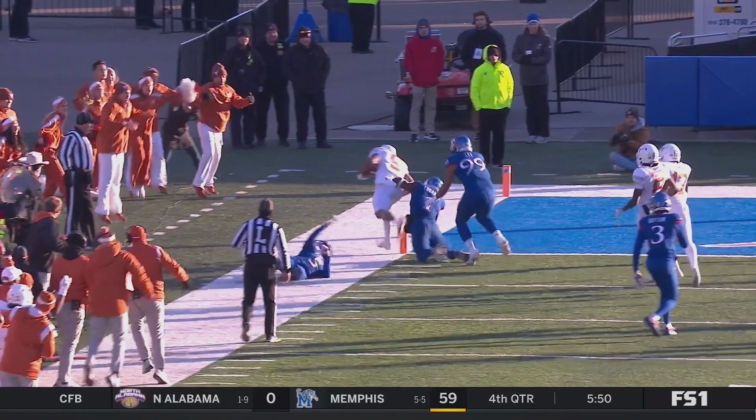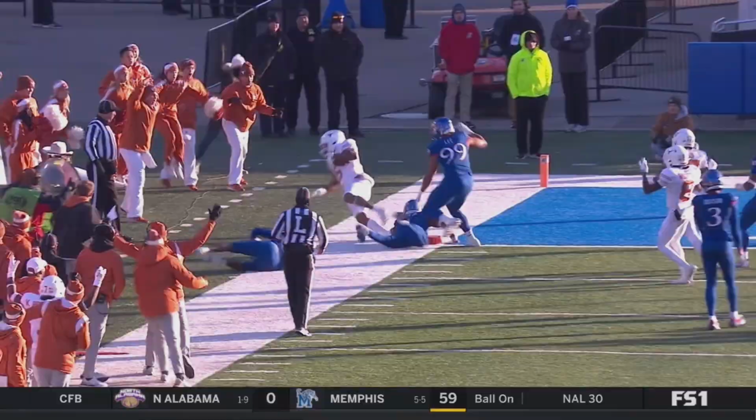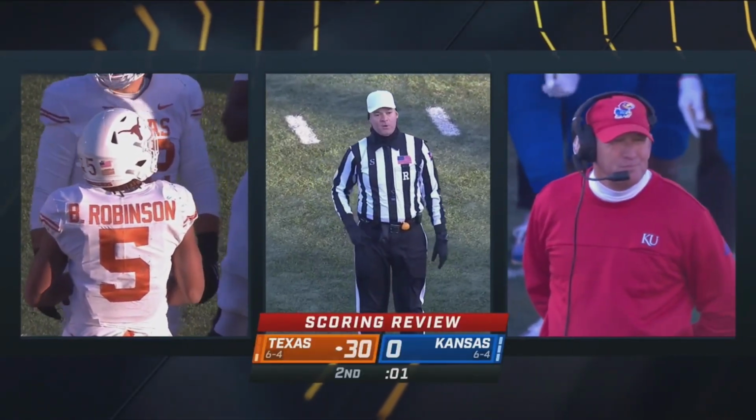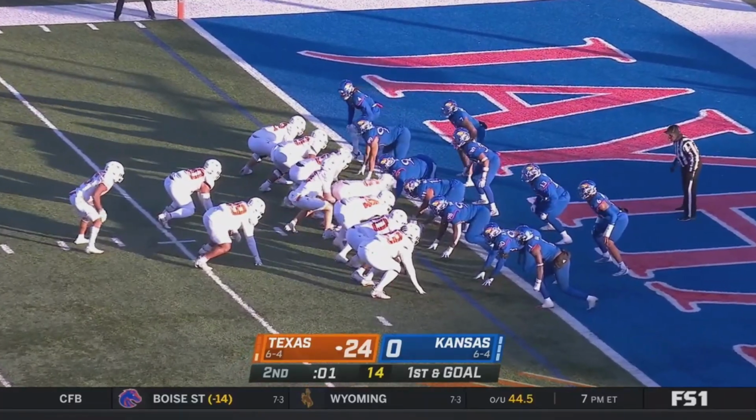The ruling on the field. They're going to take a look. The play is under further review. It's just a nice run. After further review, the runner was out of bounds short of the goal line. First and goal.